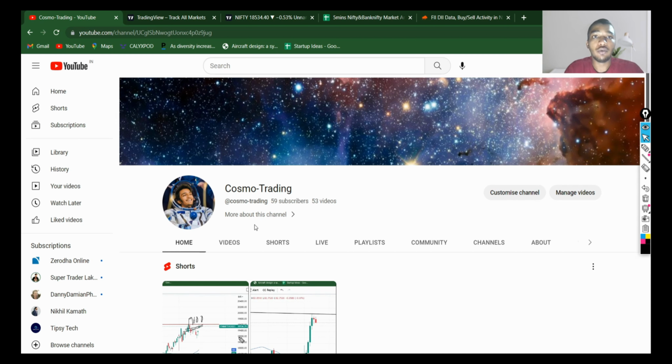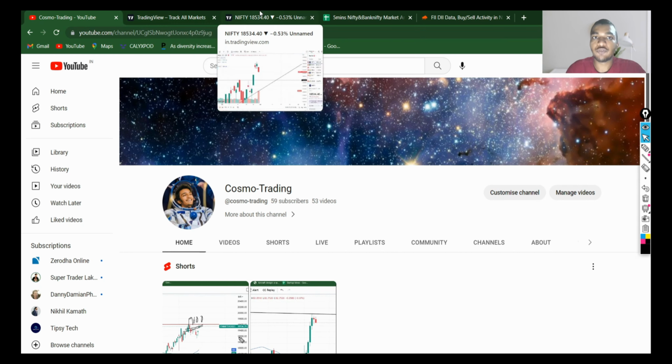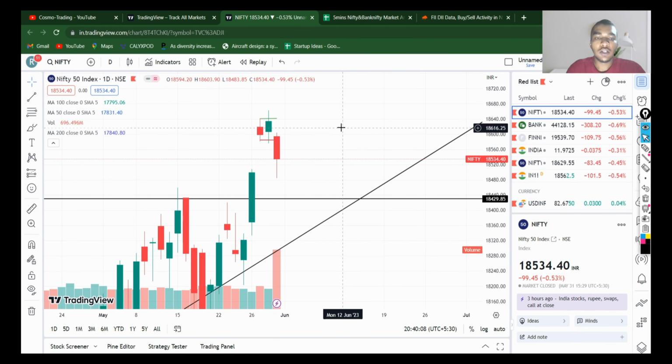Today we'll do a 5-minute quick analysis on tomorrow's market conditions and how we are going to take a trade on that. So let's start. First, we'll take a look at Nifty.